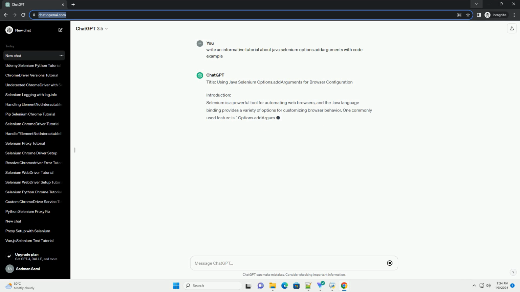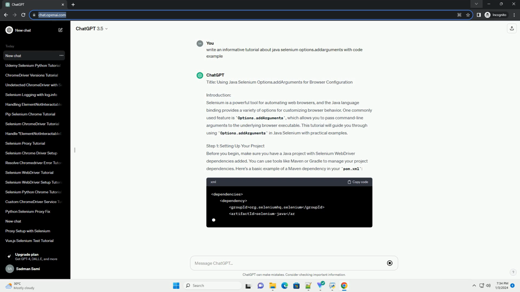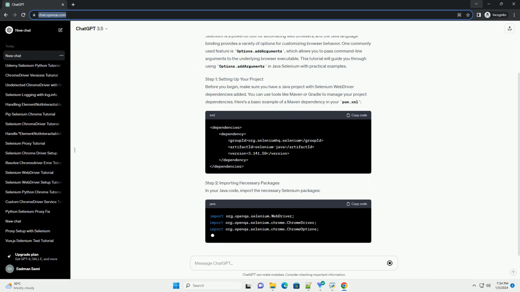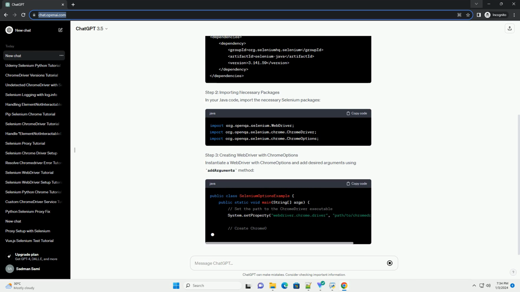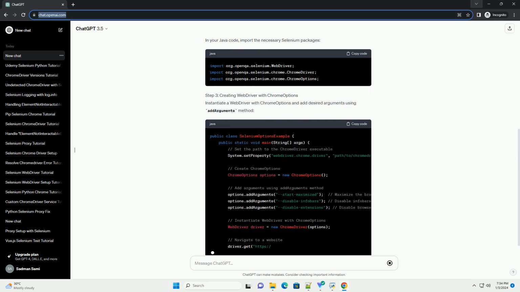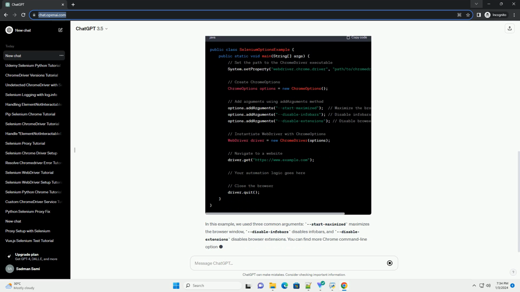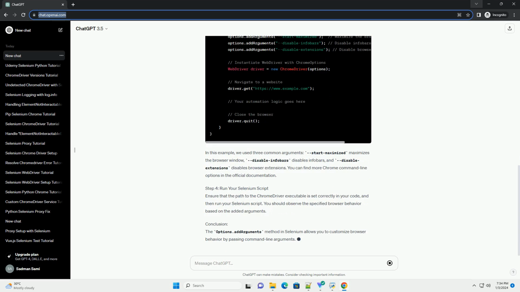Selenium WebDriver is a powerful tool for automating web browsers, and the ChromeOptions class in Selenium allows you to configure and customize the behavior of the Chrome browser. One useful method provided by ChromeOptions is addArguments, which allows you to pass command line arguments to the Chrome browser. In this tutorial, we'll explore how to use options.addArguments in Java Selenium with a practical code example.